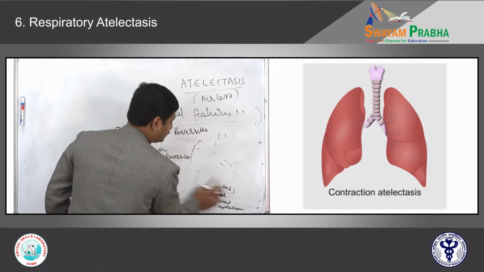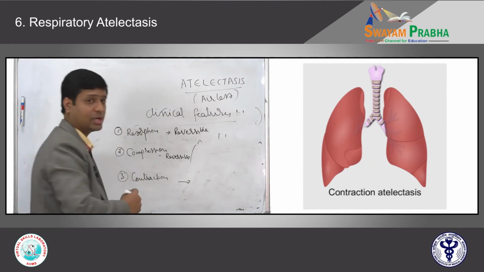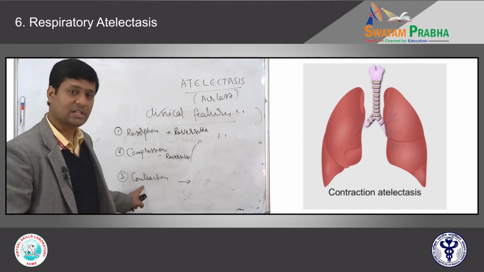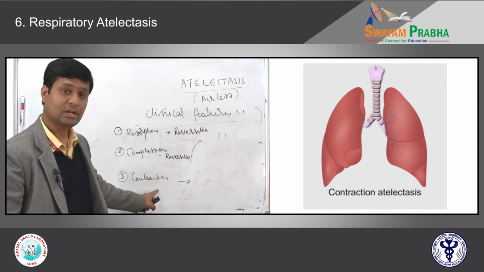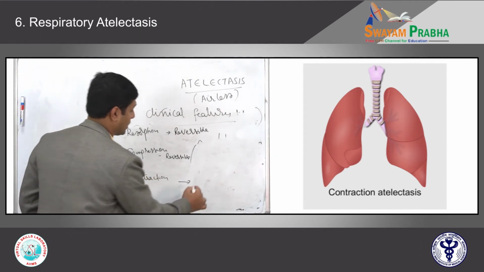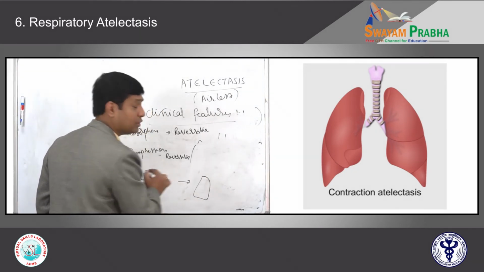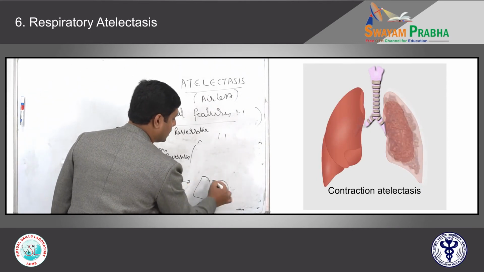The third one is contraction atelectasis. This is very important. Contraction atelectasis is the only type that occurs due to diffuse inflammation or contraction of the lung parenchyma. In chronic diffuse lung diseases, the lung undergoes complete fibrosis.